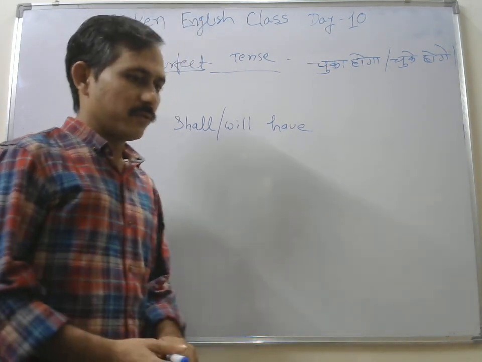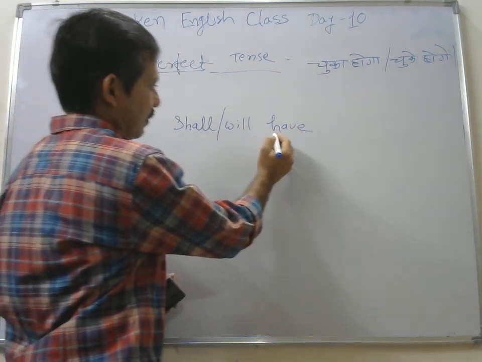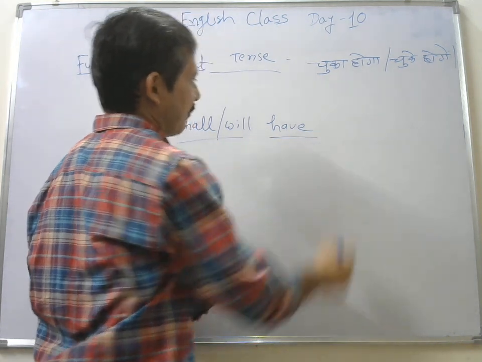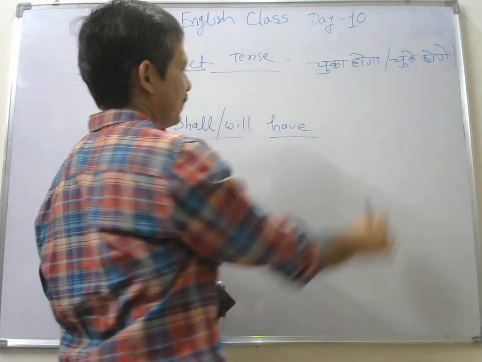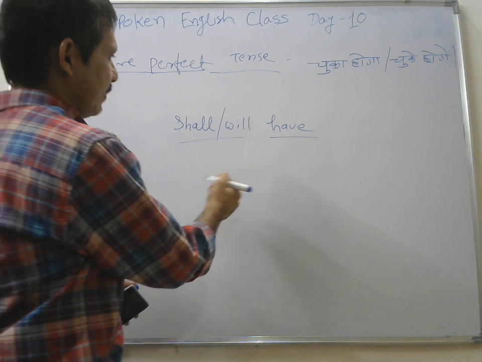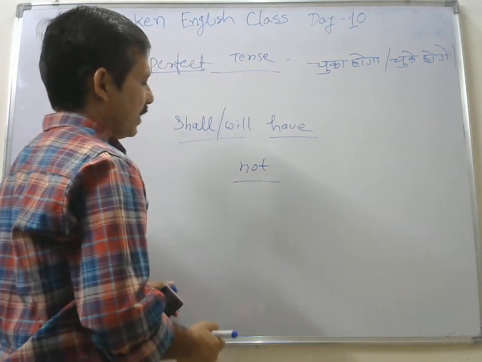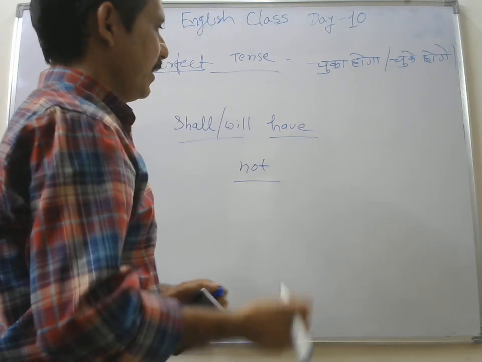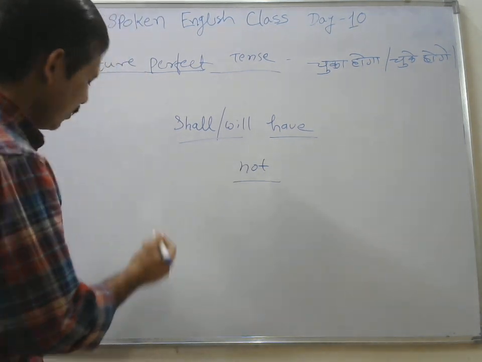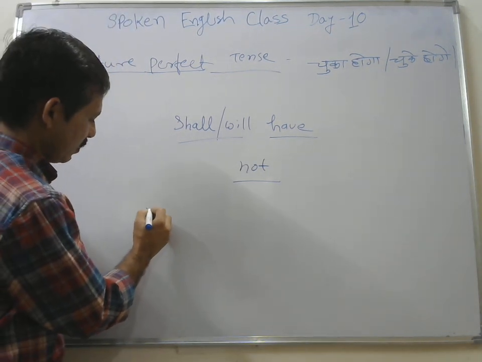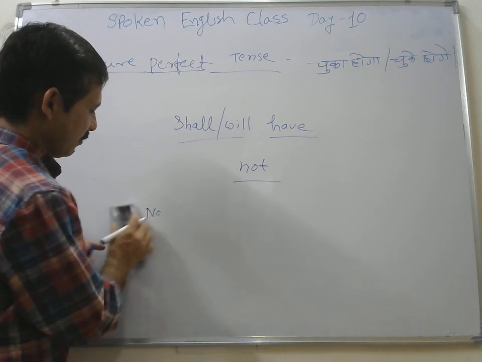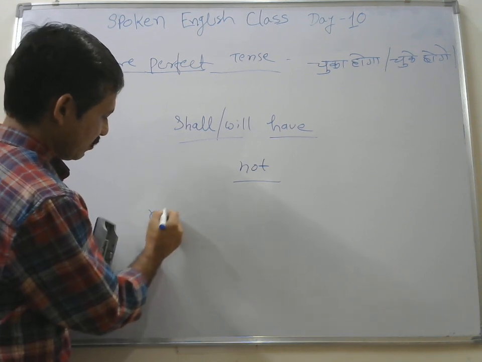Okay, so here the only change is that along with your helping verb, have is added. Okay, and then your verb third form. In the negative sentences, remember, not will be inserted in between. Okay, not will be inserted in between. What I told you is not, this not word. Okay, I'm talking about what sentence I told now.